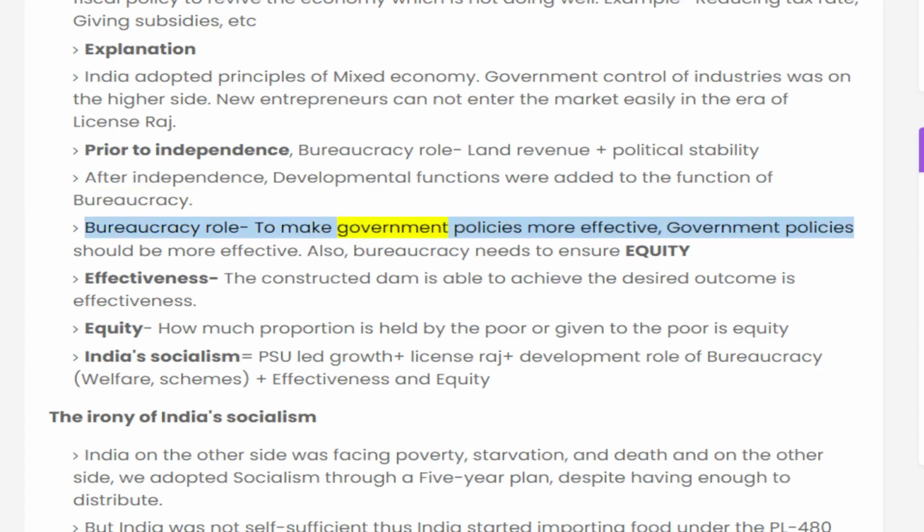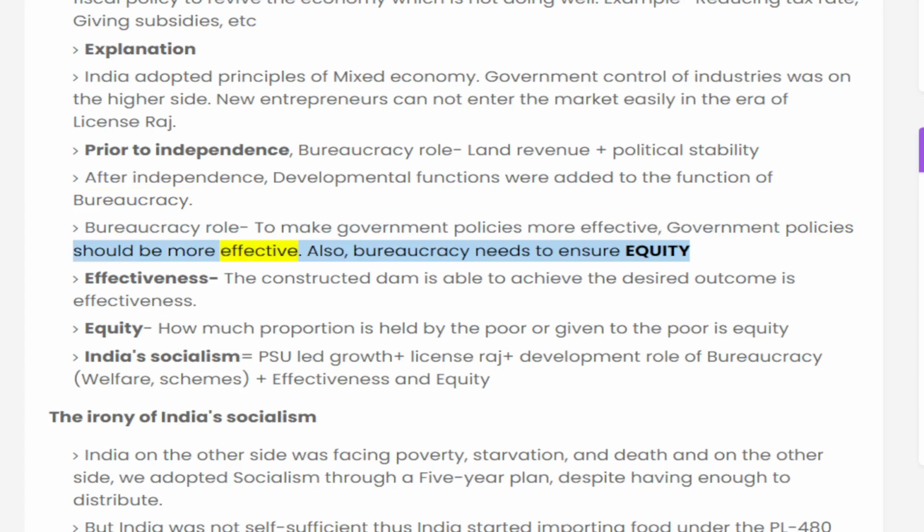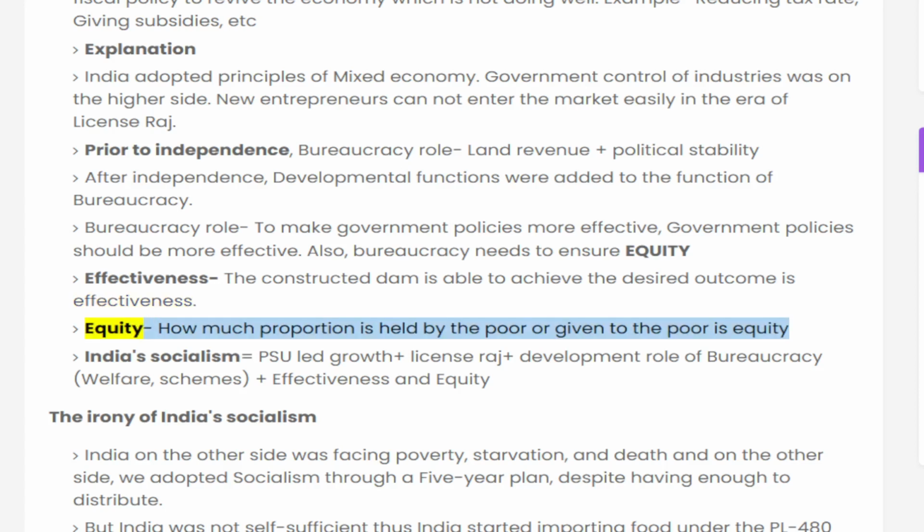Bureaucracy's role is to make government policies more effective. Government policies should be more effective. Also, bureaucracy needs to ensure equity. Effectiveness: if the constructed dam is able to achieve the desired outcome, that is effectiveness. Equity: how much proportion is held by the poor or given to the poor is equity.